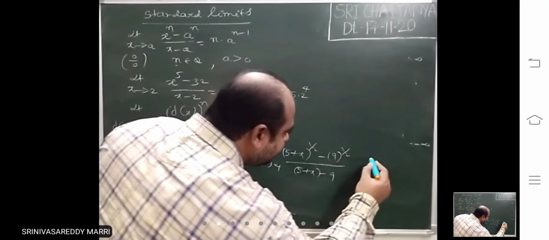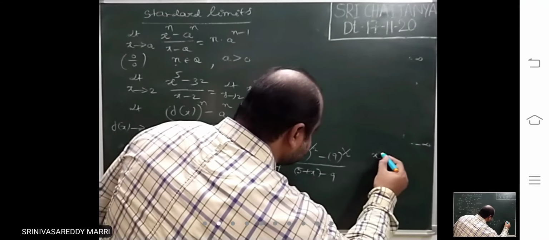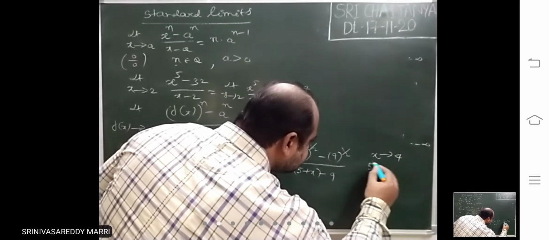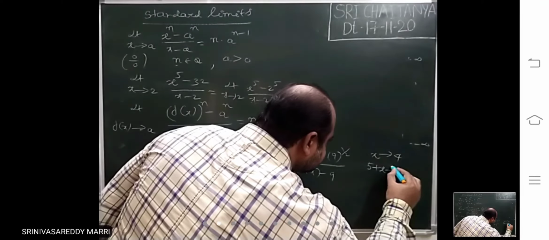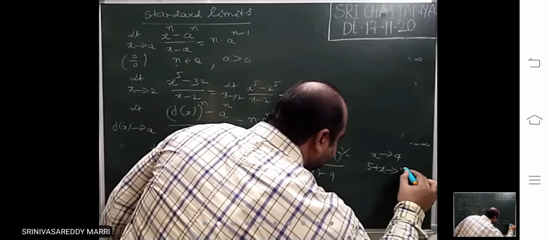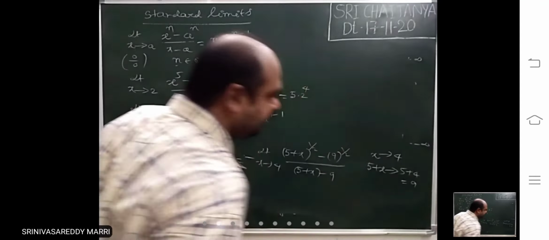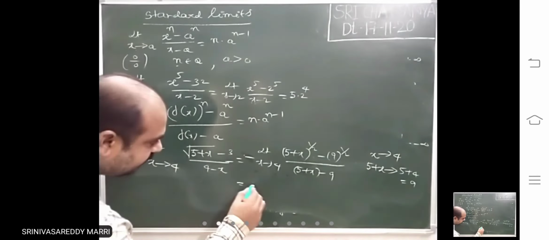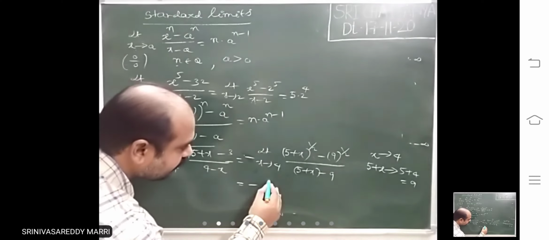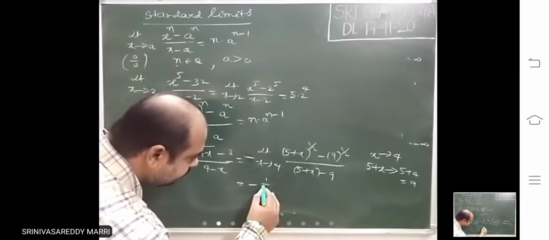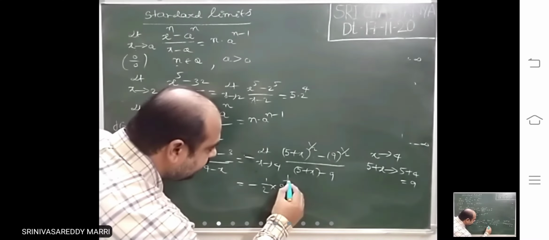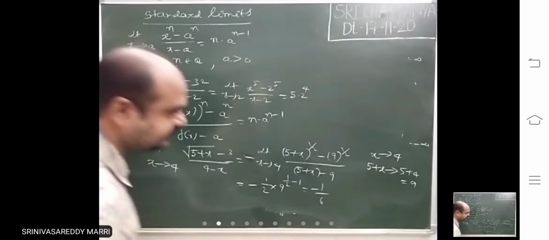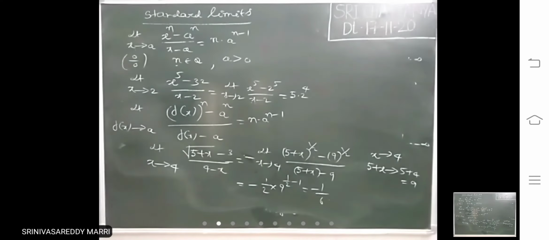Now you have to check what f of x is. Actually x tends to 4. If x tends to 4, 5 plus x tends to what? Substitute x equal to 4, 5 plus 4, 9. So if x tends to 4, this f of x tends to 9. Therefore, by the standard limit, minus n into a power n minus 1. That means minus 1 by 2 into 3, which is 6. So this is how to apply the standard limit.